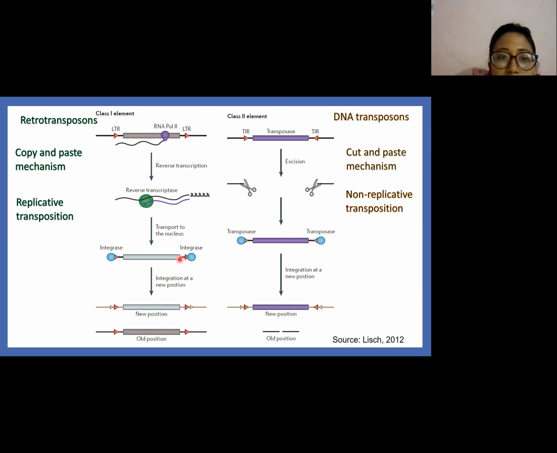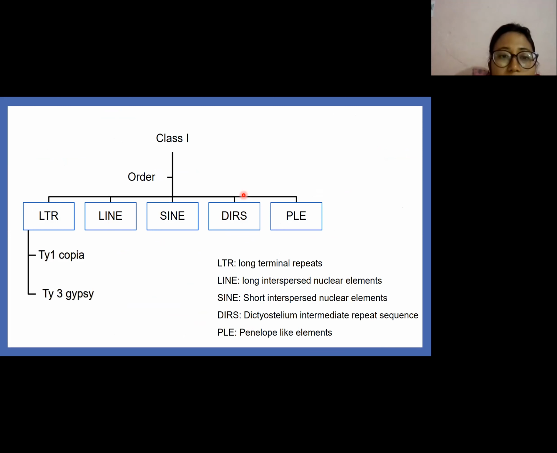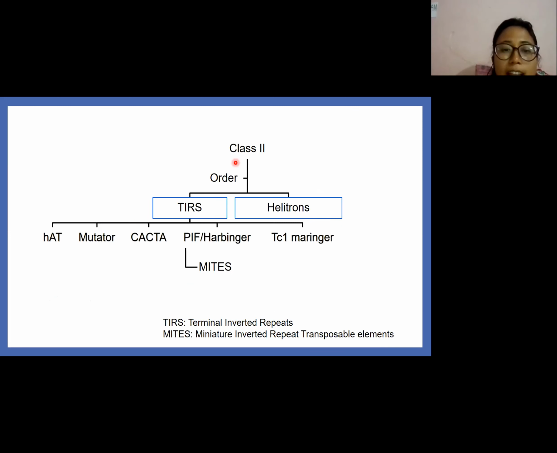In plants, class 1 elements are classified into 5 orders: long terminal repeats, long interspersed nuclear elements, short interspersed nuclear elements, dictyostelium intermediate repeat sequence, and Penelope-like elements. The long terminal repeat is further classified into superfamilies TY1 Copia and TY3 Gypsy. Class 2 elements have two orders, terminal inverted repeats and helitrons.